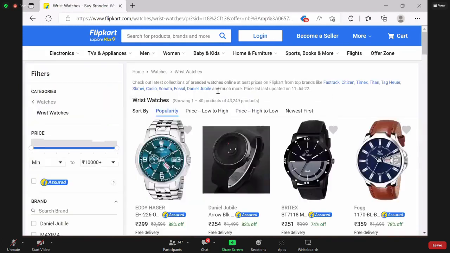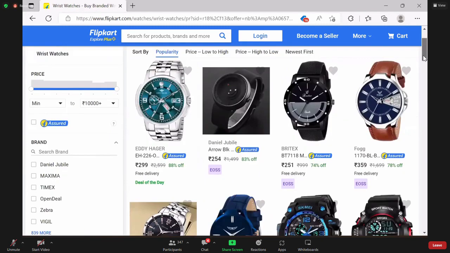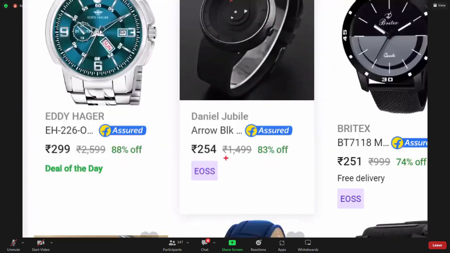And very important, I hope majority people are not aware. Suppose, see, I go to this. What does strikeout mean here? What is the meaning of strikeout in a price? Majority of people think that is the old price. Am I right?